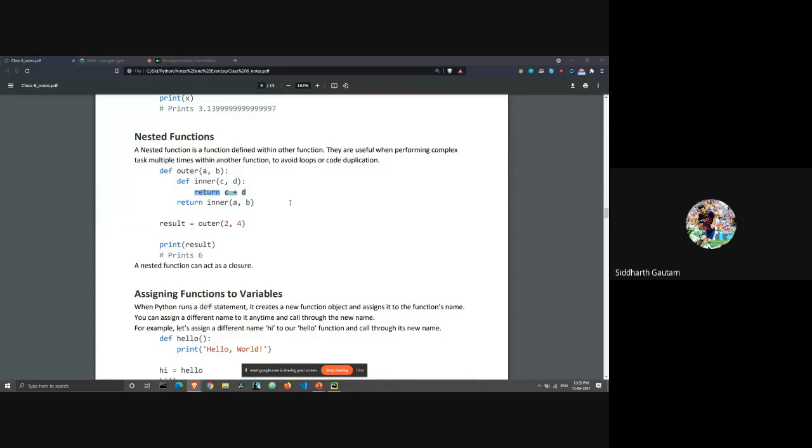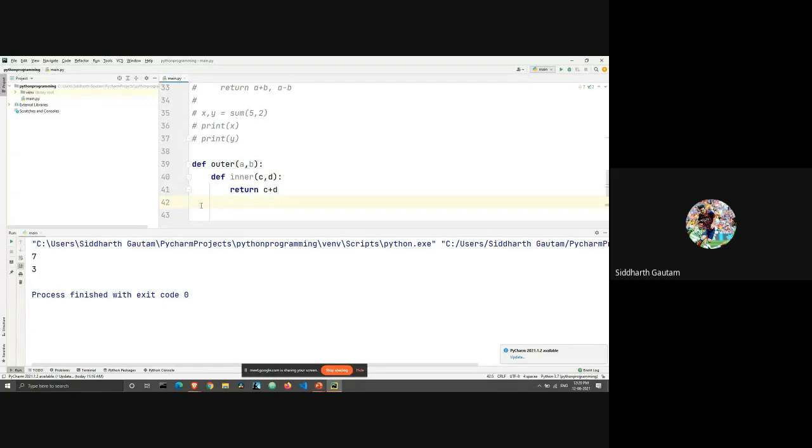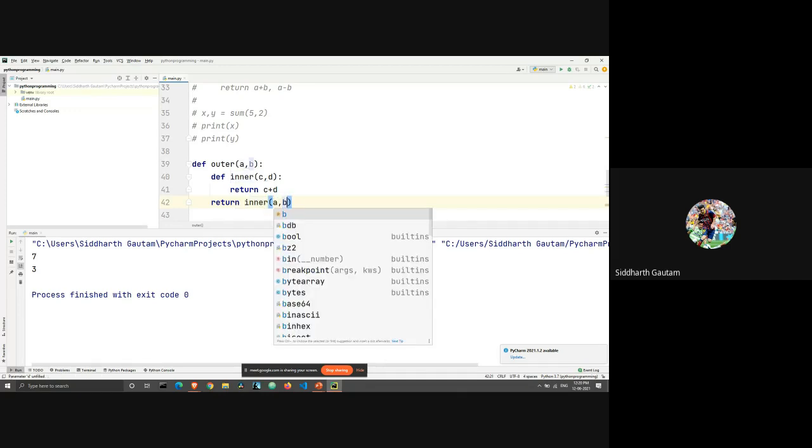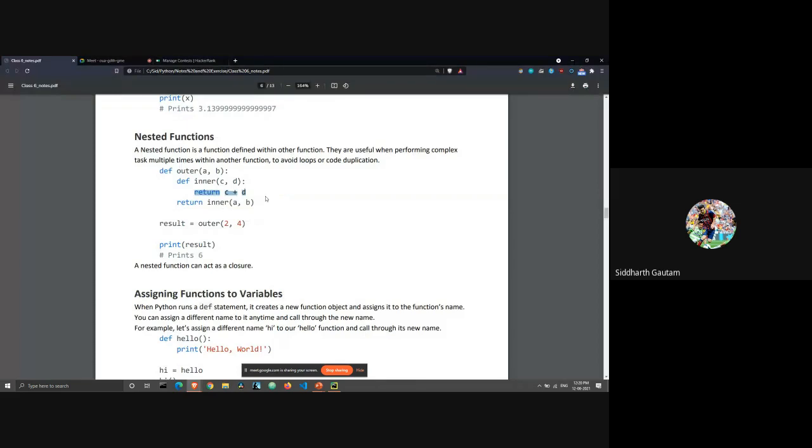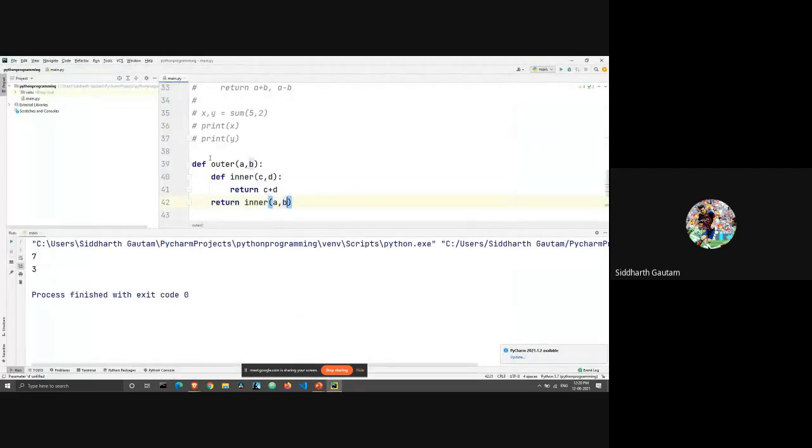Now, let's take a look at what it is in the example, which is, let's just write it. Okay. So the return value of the outer function is return inner of a comma b. Right? Is it a comma b? Yep. What's happening here is we have an outer function which has two values a and b, and inside of that we have an inner function. That doesn't mean that the inner function gets executed automatically. If we have to call the outer function, that means we also have to call the inner function.